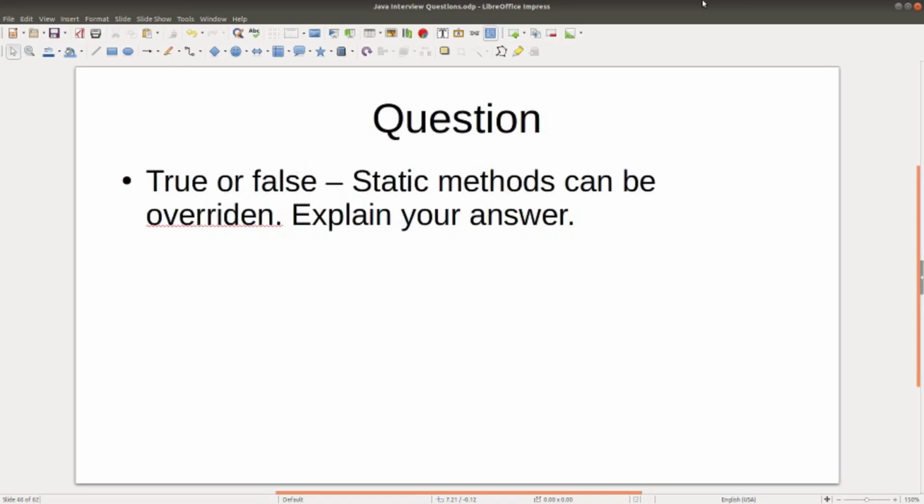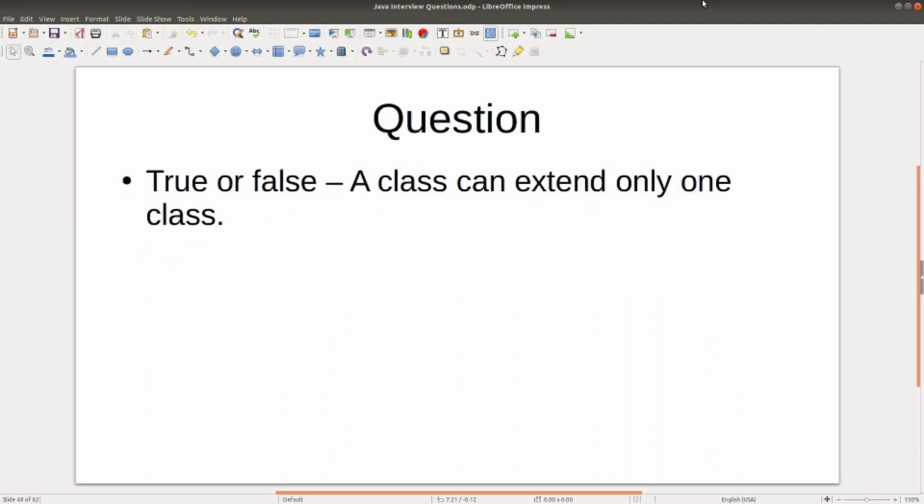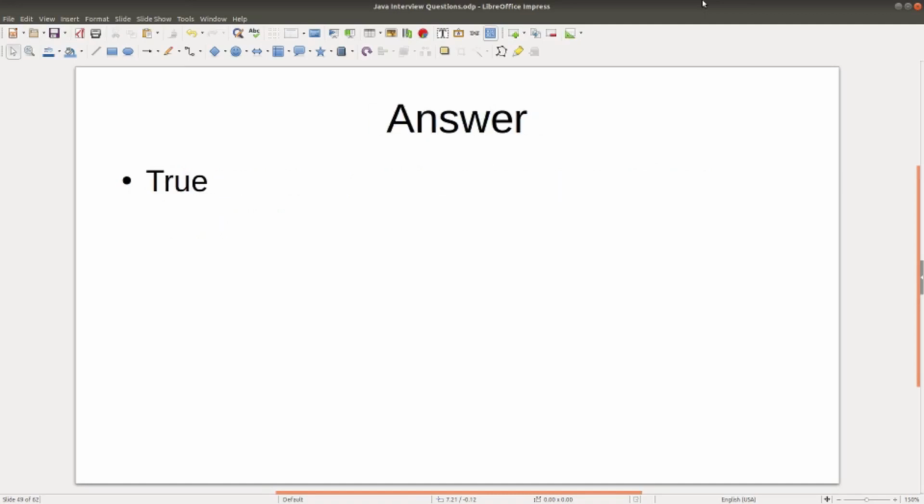Question. True or false? Static methods can be overridden. And explain your answer. Answer. False. Static methods cannot be overridden because they are part of the class, not the object. Question. True or false? A class can extend only one class. True. A class can only extend one and only one class.